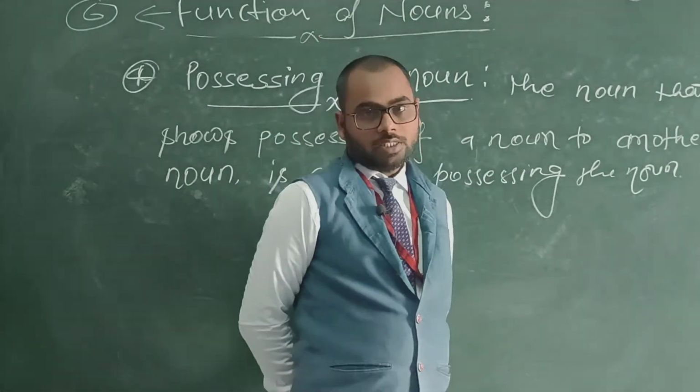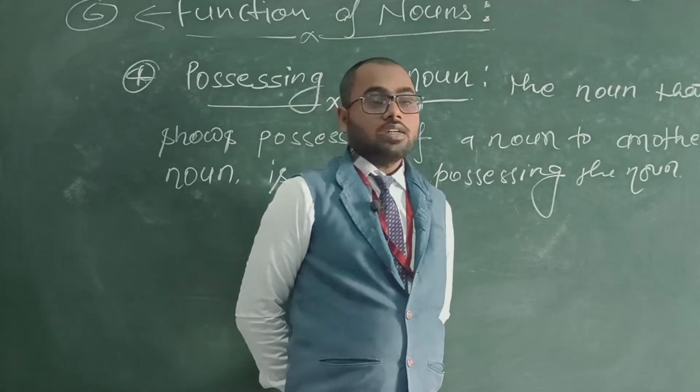As a case, it's a possessive case, and as a function, it's the possessive noun.